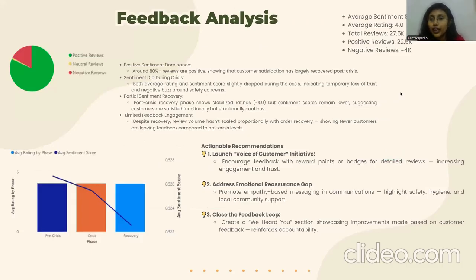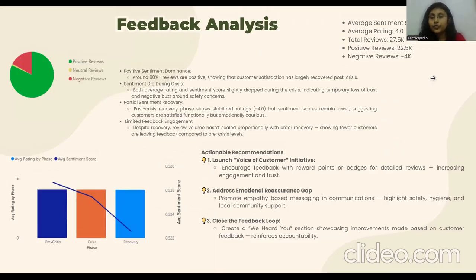Let's move on to the next category, which is the feedback analysis. So over here we have the KPIs. The average sentiment score is 0.5, average rating is 4, and total reviews is 27.5K, out of which positive reviews are 22.5K and negative reviews are 4K. So this pie chart on the left shows a major review is positive. Around 80% of reviews are positive, which shows that customer satisfaction has largely recovered post-crisis.